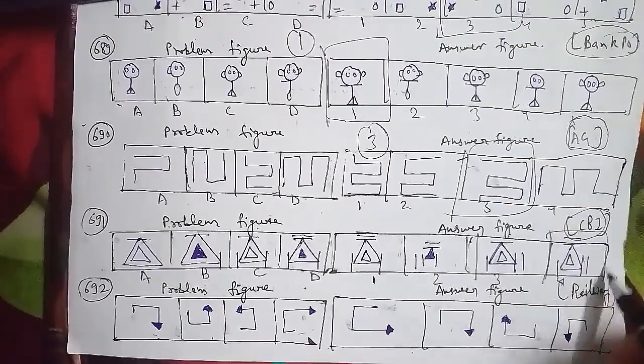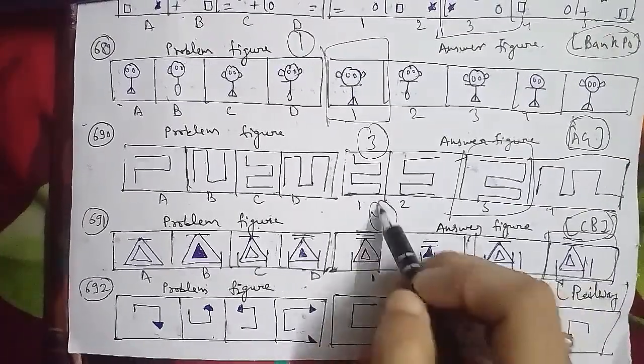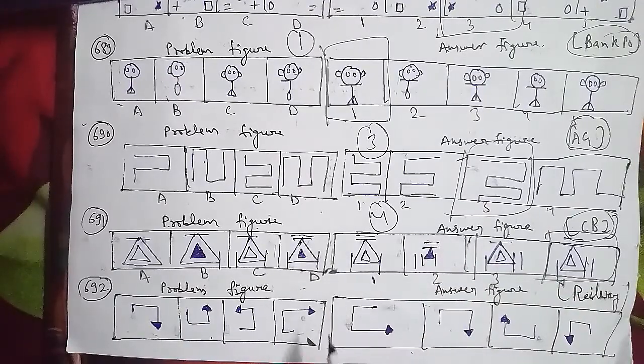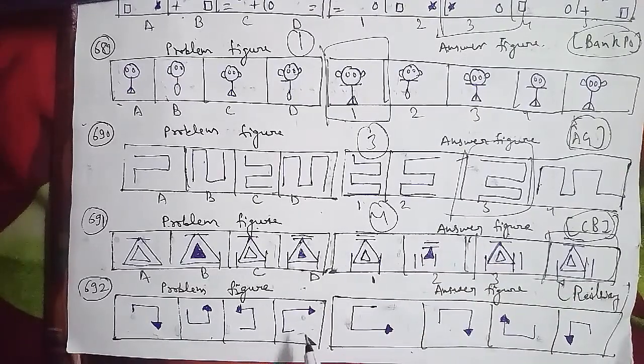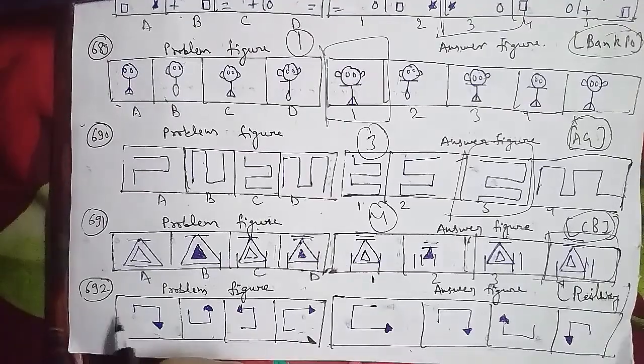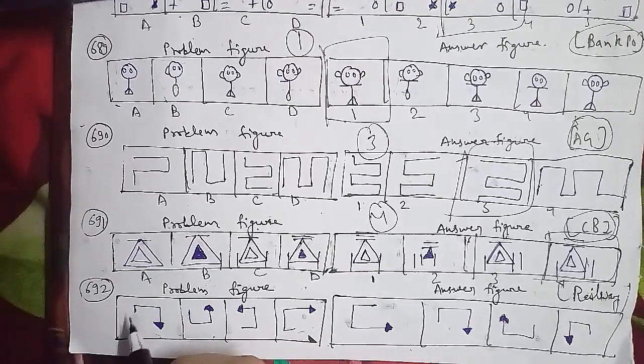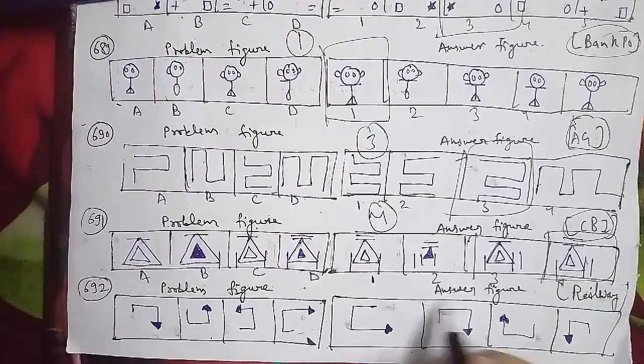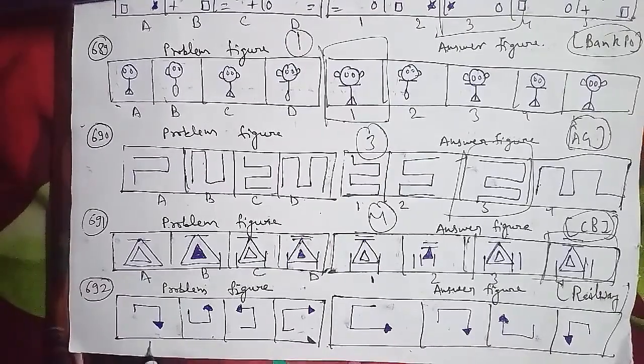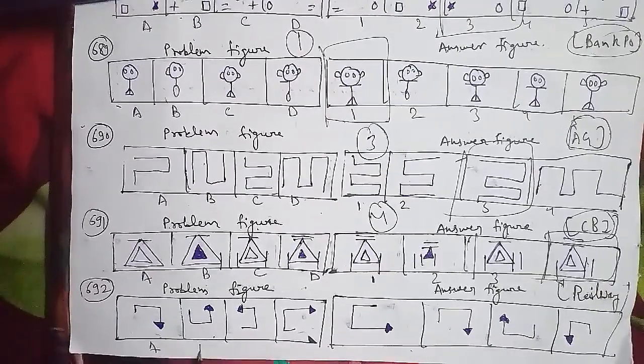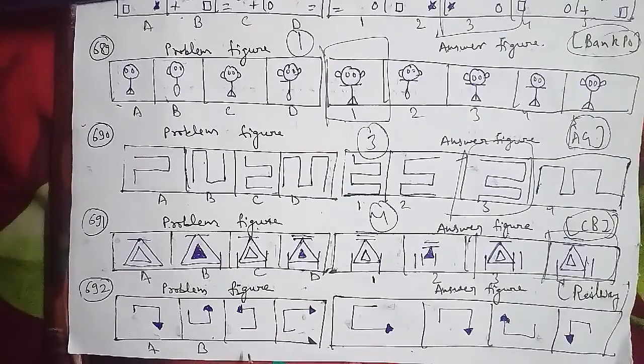been asked in the railway examination paper, and in this case the figure gets inverted upside down and rotates 90-degree anti-clockwise and gets laterally inverted and again rotates 90-degree anti-clockwise. The process repeats itself, and after the D figure we will have the third figure as the right answer for this question here.